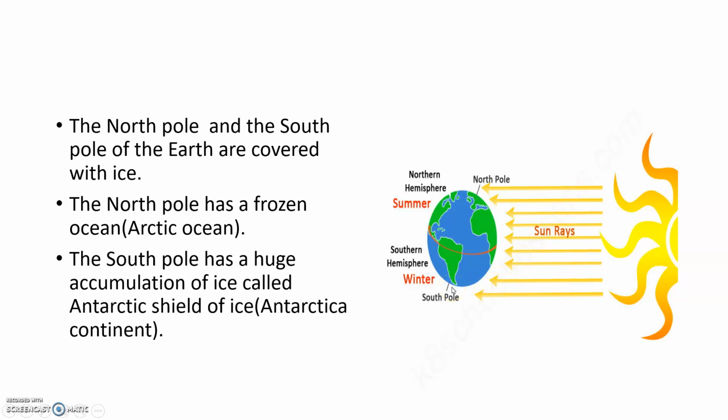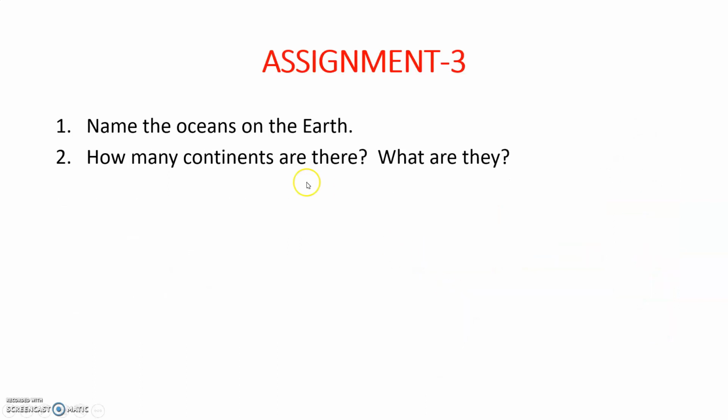That's why. Okay, children, I think all of you understand. Now a small assignment for you. Name the oceans on the Earth. You have to write the 5 names of the oceans. And second question, how many continents are there? What are they? You have to write those 7 continents.